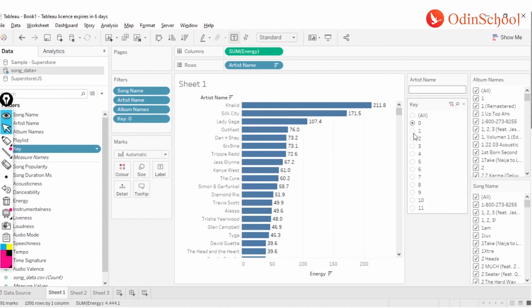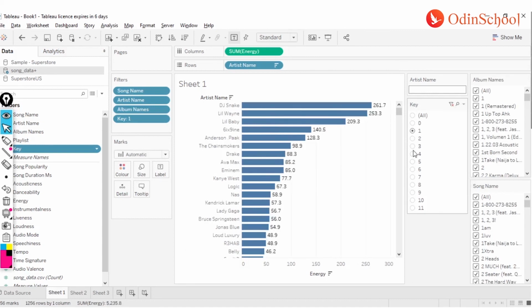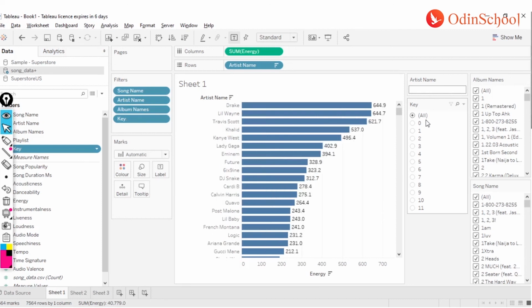So I can just click on 1, 2 and so on, or I can just have all over here. All is also just a single value, but it takes the criteria that all the values should be included, but it doesn't mean that I'm selecting more than one value at once. I'm still selecting only one value at once, right? How did this all come here?